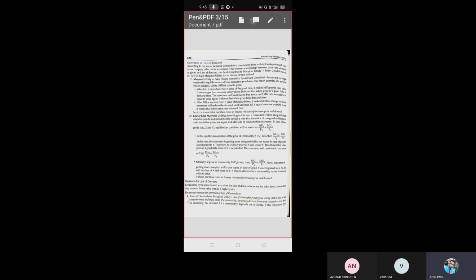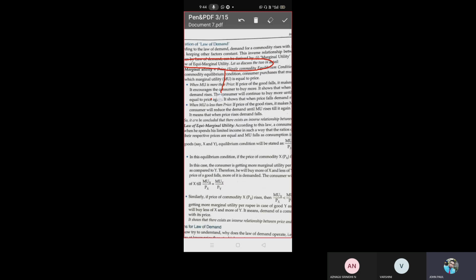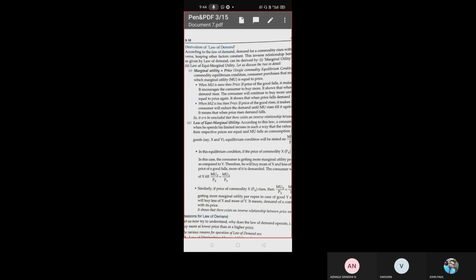So the law of equal marginal utility. Do you remember we discussed this? Do you remember, as per the law of equal marginal utility, what is equimarginal utility? What is another name of the law of equimarginal utility? You can see consumer equilibrium by consuming a single commodity. Yes or no?